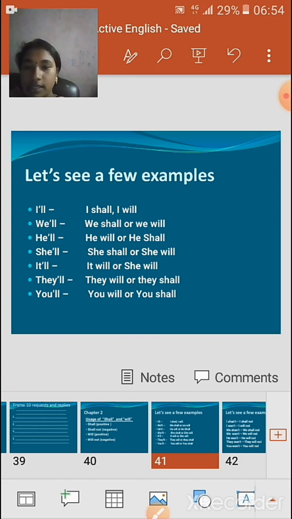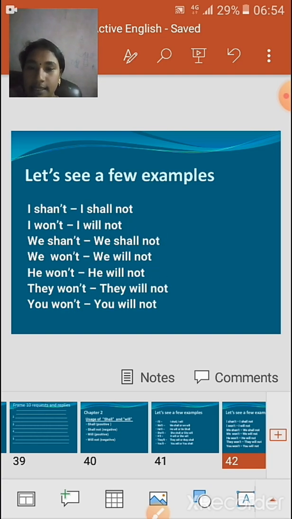In terms of these things, you can use I shall or I will, in terms of where you should use shall and where you should use will. Okay, so let us see some more examples.